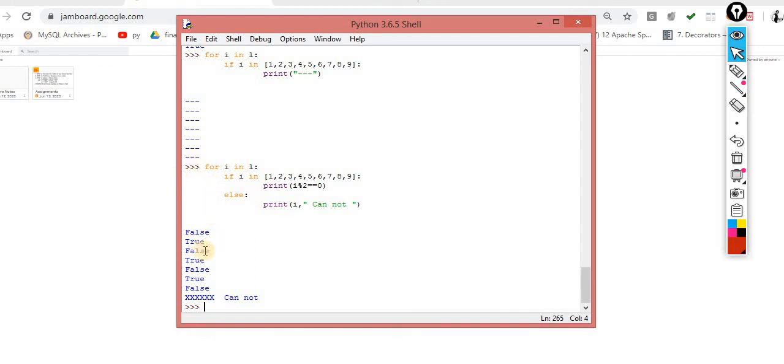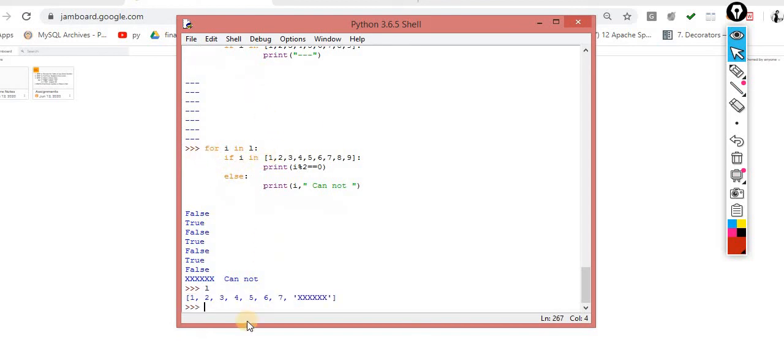Now one more thing. What exactly is it doing? It's taking the data. Let me print this. What I am doing is performing for I in L. For I in L, if I in 1 2 3 4 5 6 7 8 9. If any of these values is inside this, then print I.